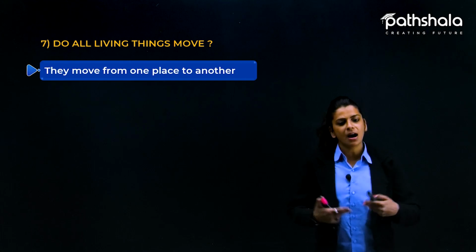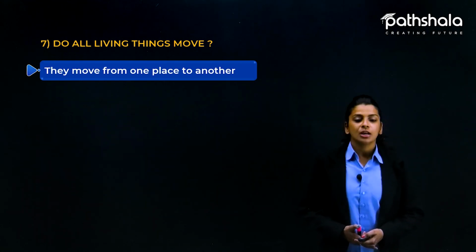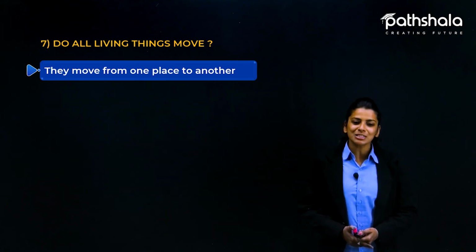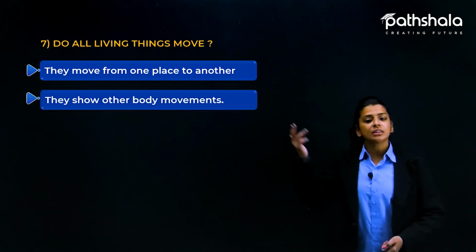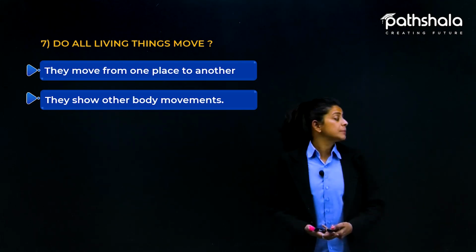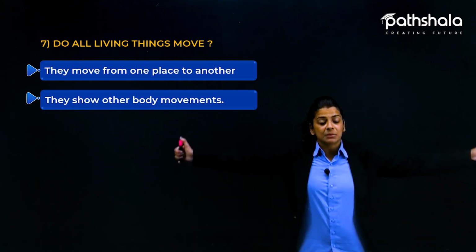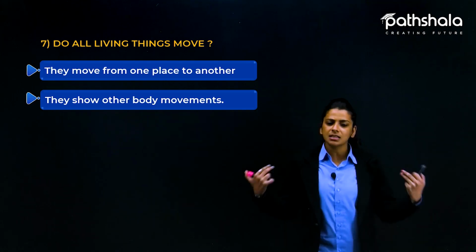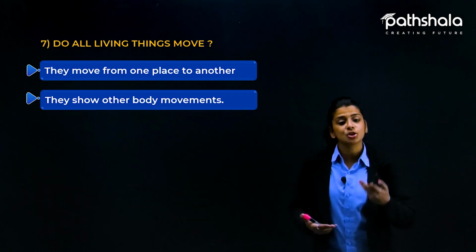As we know, we are also living beings, and the animals that we see around us are also living. So just like us, animals can move from one place to another place. That is why we are called living things or living beings. Now, they also show other body movements. For example, if I am rotating my neck, that is one of the movements that I am doing. Also, if I am raising my hands or walking with the help of my legs. So, these are the different body movements that a living being shows.